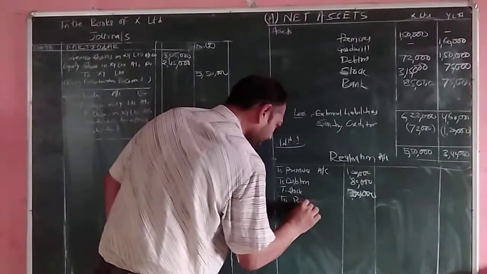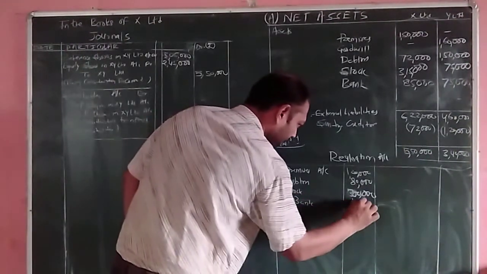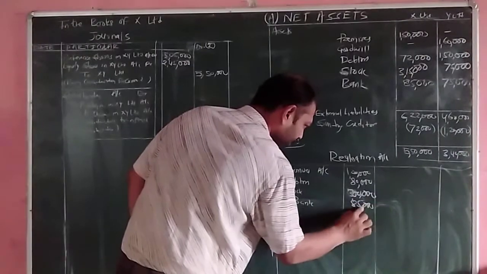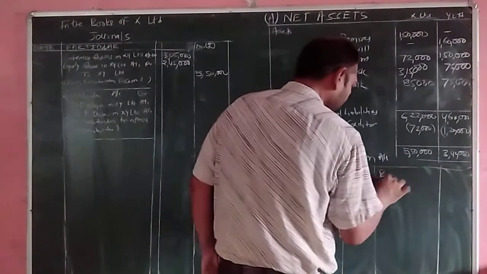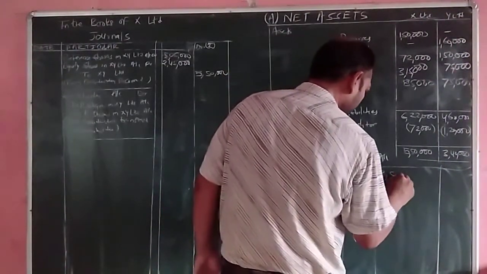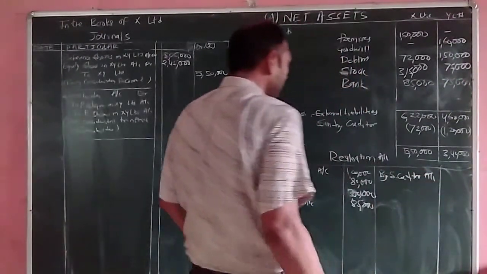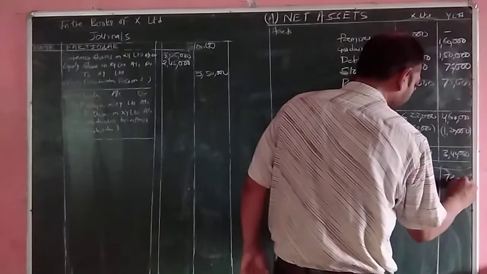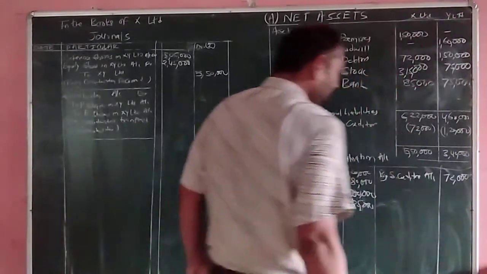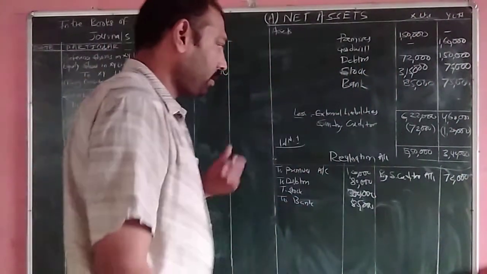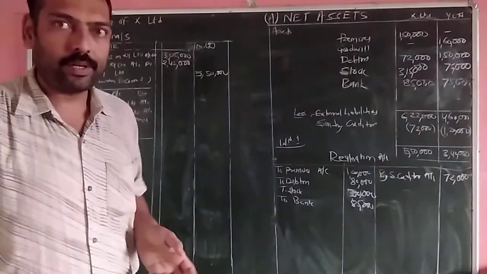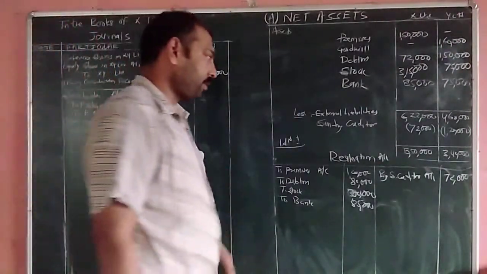Then bank, it is 85,000. External liability, that is sundry creditors 72,000. Next is the entry of consideration due, in which we have credited the realization account.